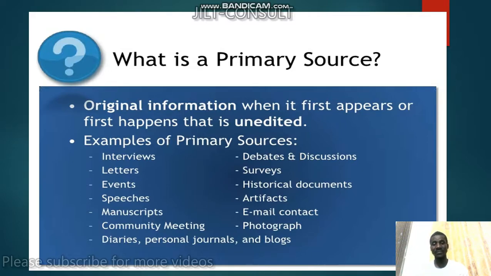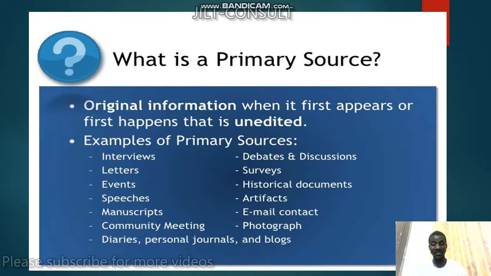Right? Good. So the examples mentioned under the primary source are here. We have the interviews, as I mentioned earlier. We have letters, events, speeches, manuscripts, and community meetings. Maybe they organize a meeting in your community and people sit down taking memos out of the meeting. Or you go to the meeting and you get information from what has been discussed in the meeting. So that's also a source of information.